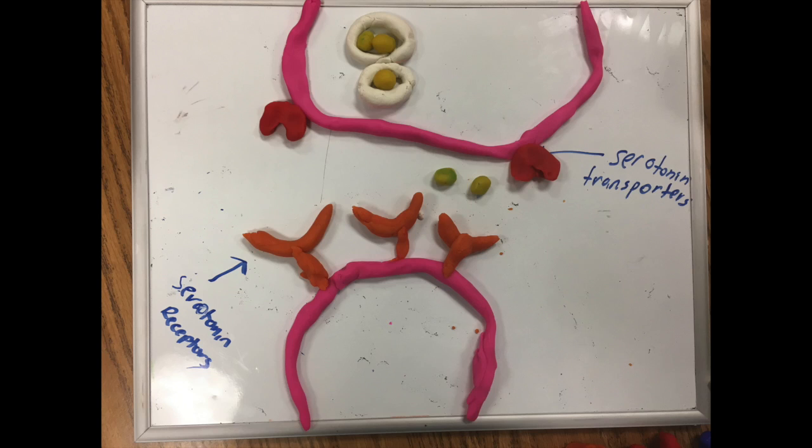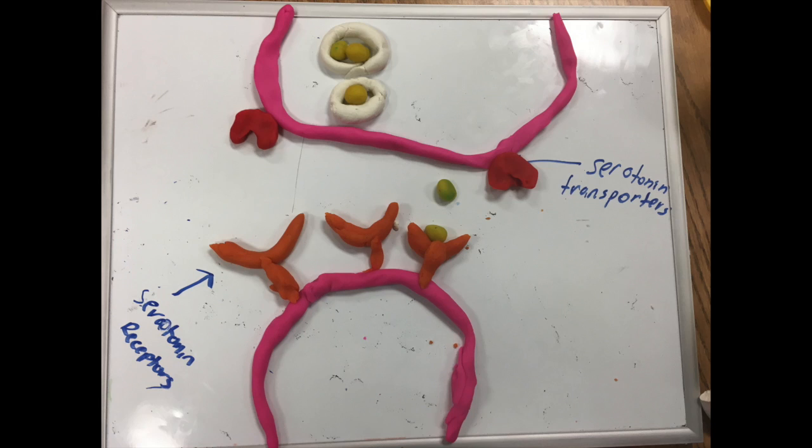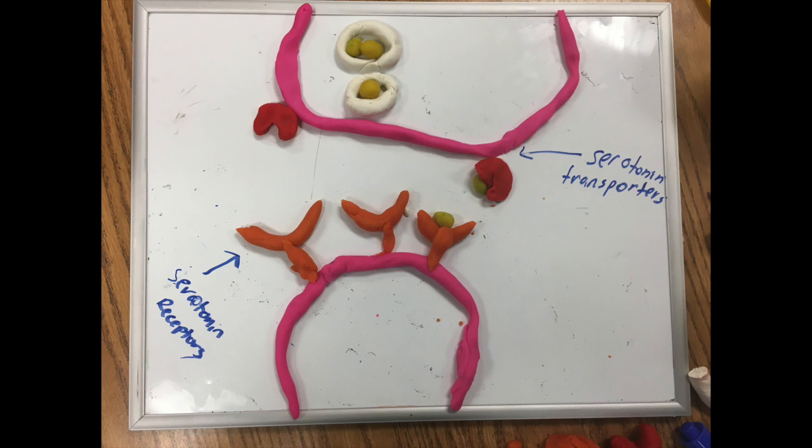When they're released, they travel across the synapse and bind to the receptors of the postsynaptic neuron, transmitting electrical impulses. If a serotonin neurotransmitter does not bind to a receptor, it is taken back to the presynaptic neuron by serotonin transporters in what is known as reuptake.